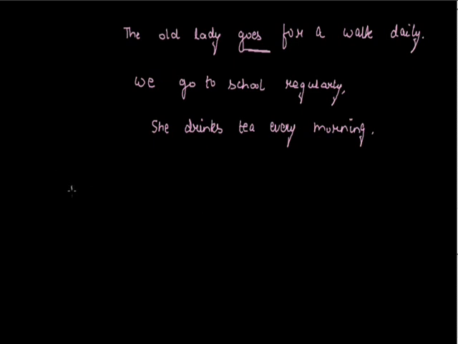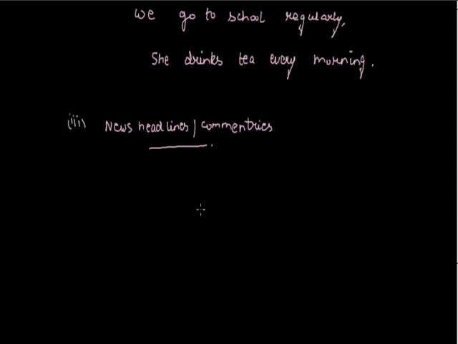Our third use of simple present tense is news headlines and commentaries. Now why do we use simple present tense in news headlines and commentaries? If I write an example like, the Shatabdi Express collides with Rajdhani Express.